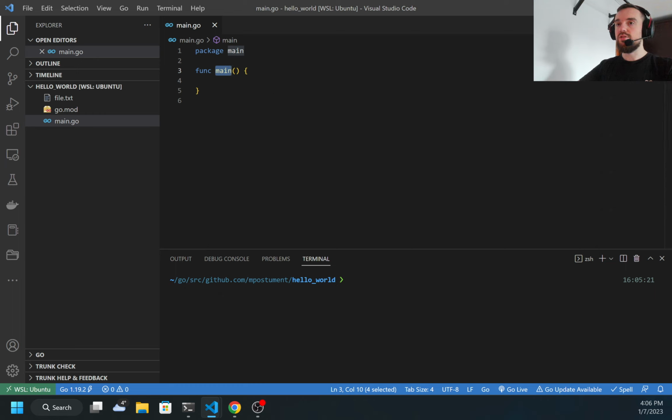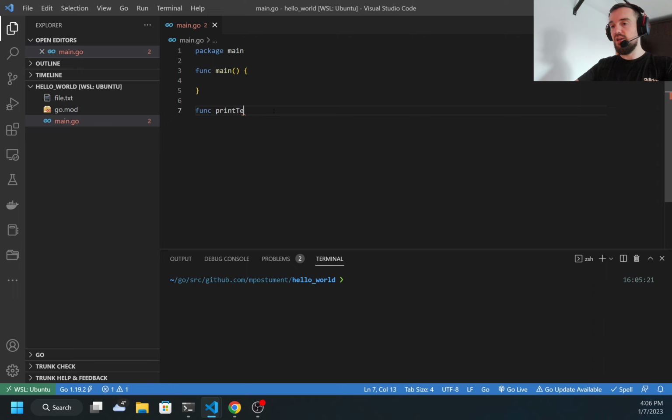Now let's try to create a very simple function. The function will be defined outside of main, and it starts with the keyword func. Next, I need to provide the function name, and this is similar to a variable. If I start my function name with lowercase, it will be a private function, available only in my package. But if I use uppercase, I can reuse this function outside of my package.